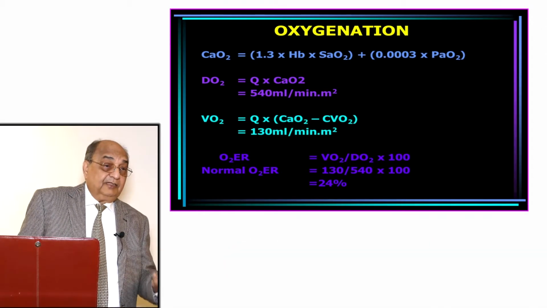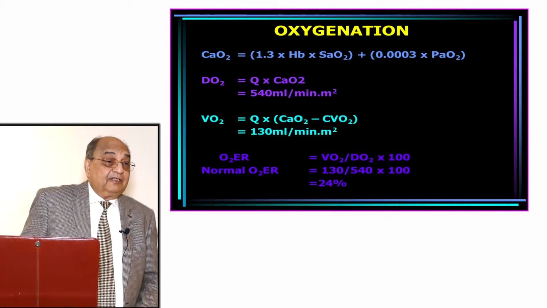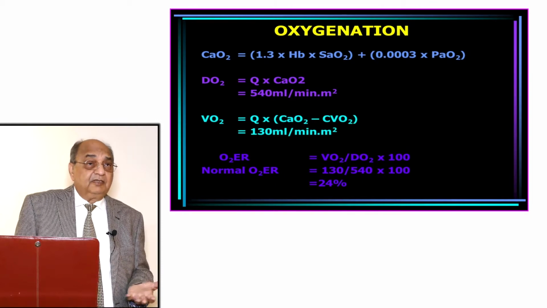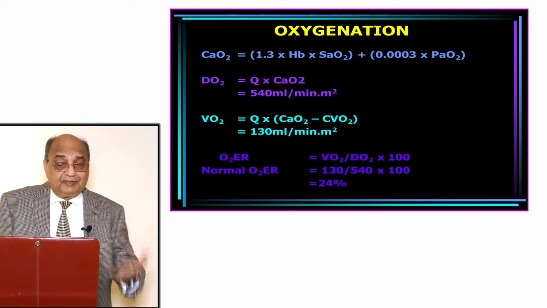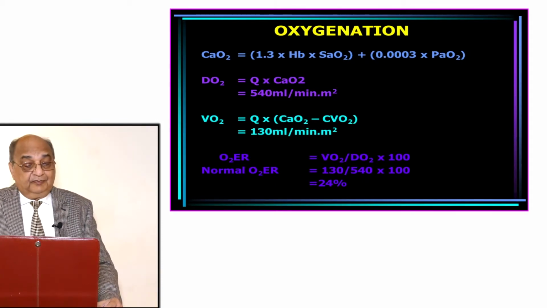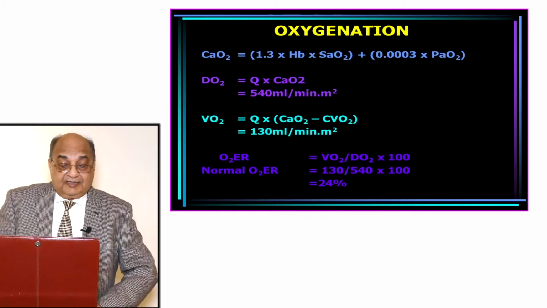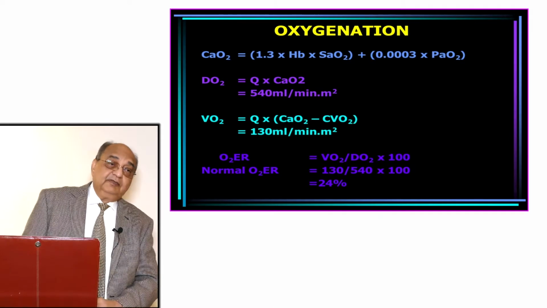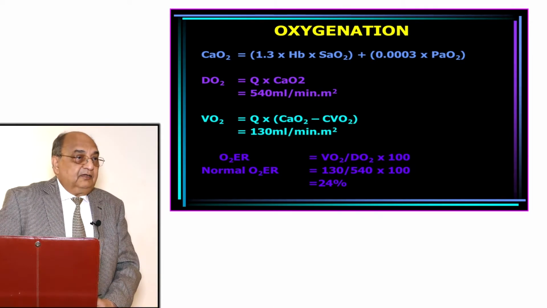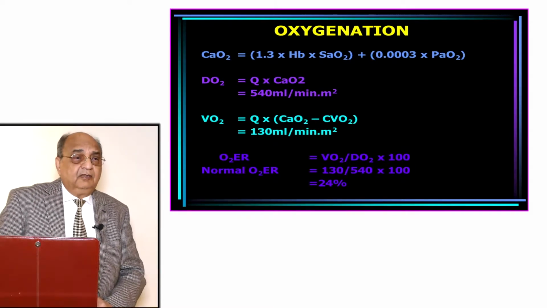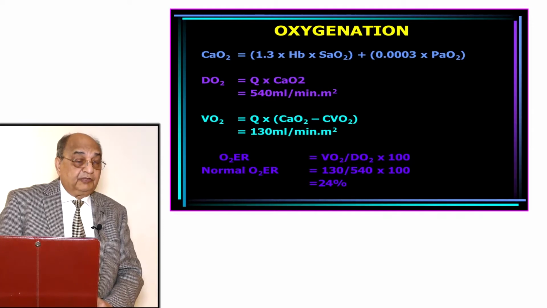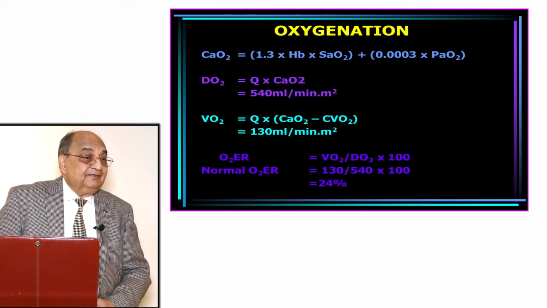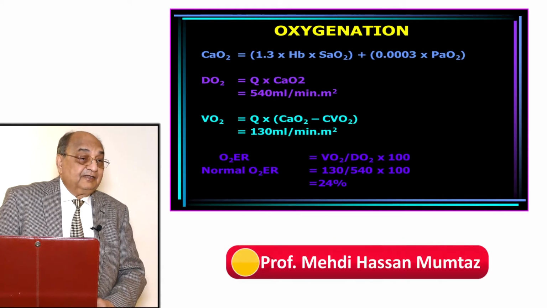So mathematically you can calculate what is happening at the tissue level. It's very easy. It's not difficult, but you will have to concentrate on it. If the oxygen extraction ratio is reduced, there could be two reasons. Either the metabolic rate is less, or the patient is hypothermic, or there is vasoconstriction and the total amount is not reaching there.